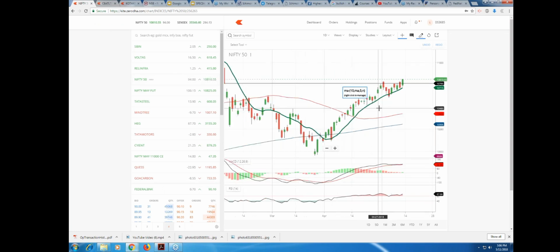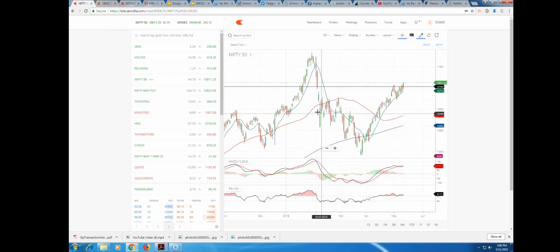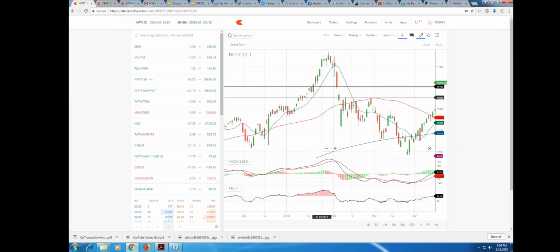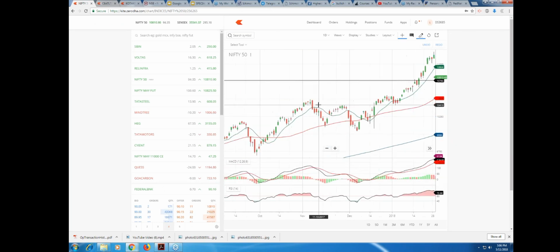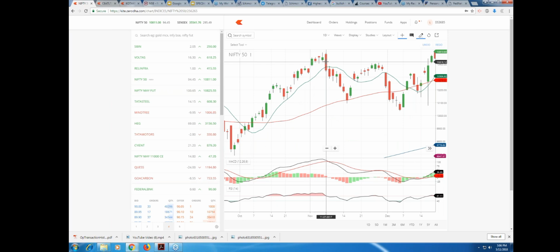So see here, this particular trade, or maybe we'll go further down here. This is a trade, a beautiful trade from the top. This particular trade, right? Let me mark it.